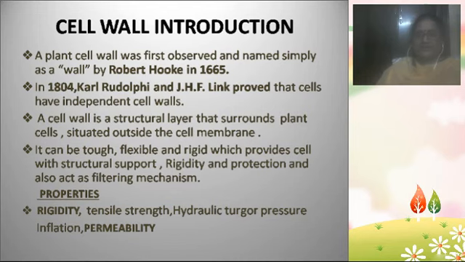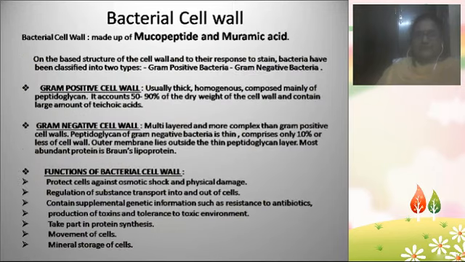Coming into the details of the cell wall more, coming to the bacterial cell wall. How does the cell wall in bacteria look? The bacteria, which we already know, are prokaryotes. In the previous video lesson we learnt about what prokaryotes and eukaryotes are, right? So the example of prokaryotes we learned is bacteria. Here the bacterial cell wall is made up of mucopeptides and muramic acids.